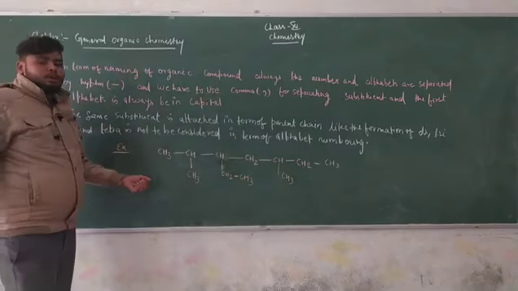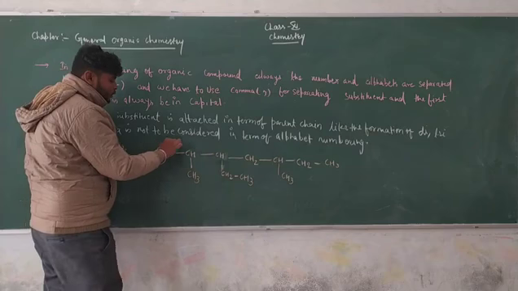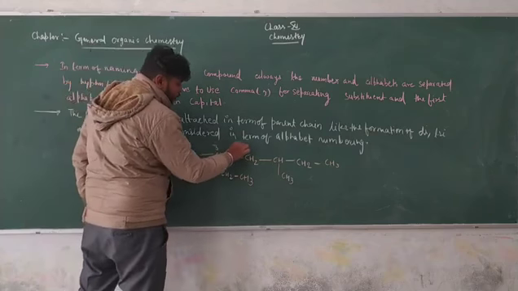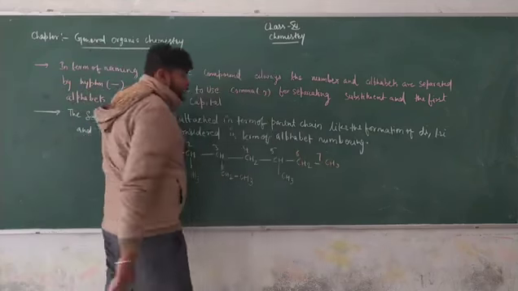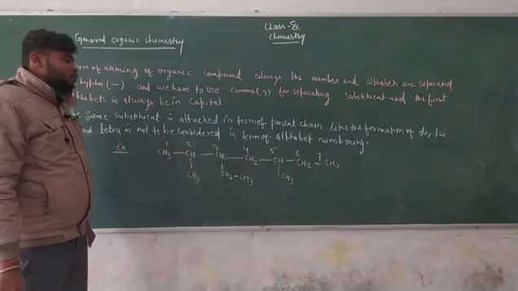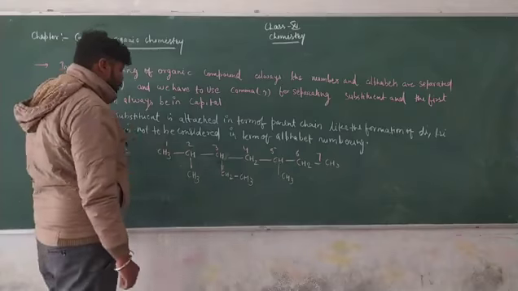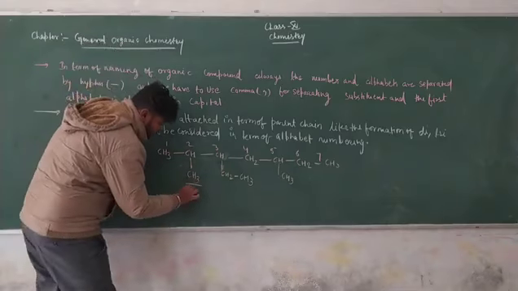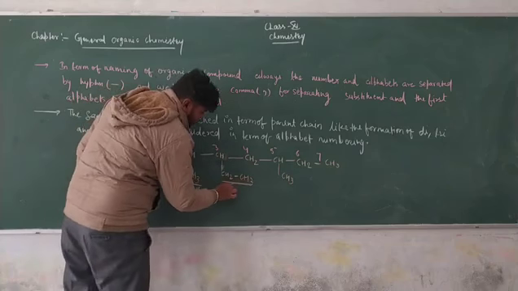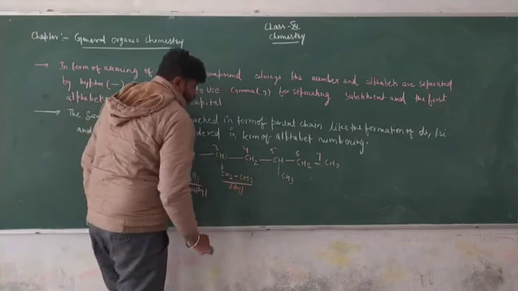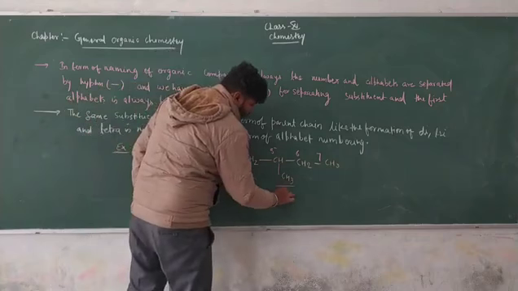For naming this compound, we do numbering 1, 2, 3, 4, 5, 6 and 7. This is a parent chain of 7 carbon atoms. This is methyl, this is ethyl, and this is also methyl.